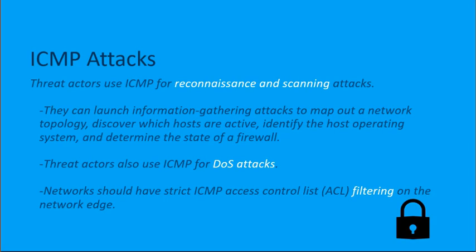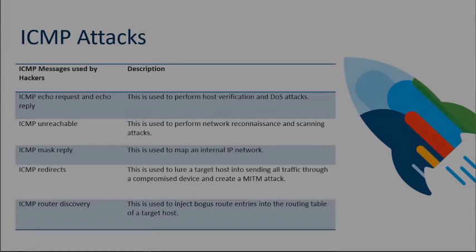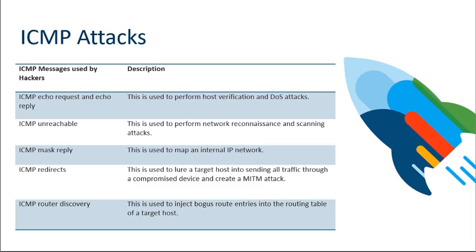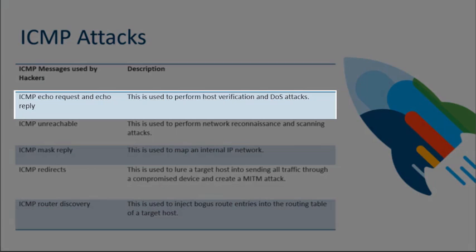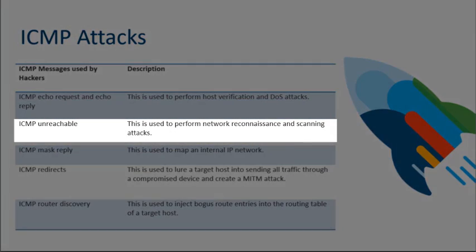Now, threat actors don't just use discovery with ICMP, they can also use ICMP itself for denial of service attacks and distributed denial of service attacks. And our networks should have strict ICMP ACLs deployed to filter ICMP traffic on the network edge and throughout the network topology where it should not be allowed. Now, ICMP attacks themselves have a variety of different uses, but commonly it's going to be for host verification as well as denial of service. And that's usually the ICMP echo request and the echo reply, which is the standard echo messages you have with a ping message. With ICMP unreachable messages, we can use these to perform network recon and scanning attacks.